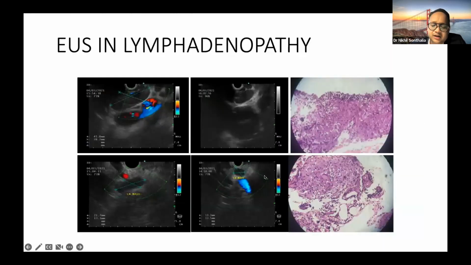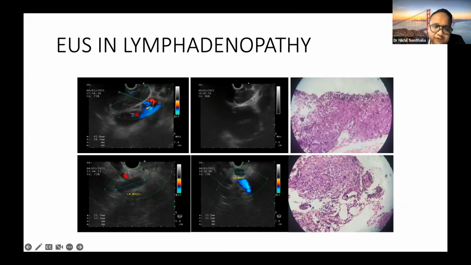In our setup, mediastinal lymphadenopathy is a common scenario, and other lymphadenopathies as well. When they are adjacent to the GI tract, like periportal nodes, perigastric nodes, mediastinal nodes, EUS becomes a very simple and easy modality to get tissue, which gives you a good amount of tissue. So the above example is of sarcoid with a large mediastinal lymph node showing non-caseating granulomas.